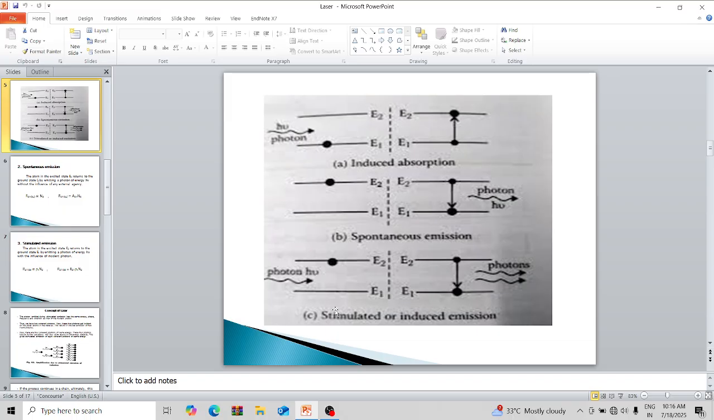And third one is stimulated emission. In the stimulated emission, incident light photon stimulates the atom in the higher energy level to make transition to the lower energy level by emitting two photons of energy h nu.